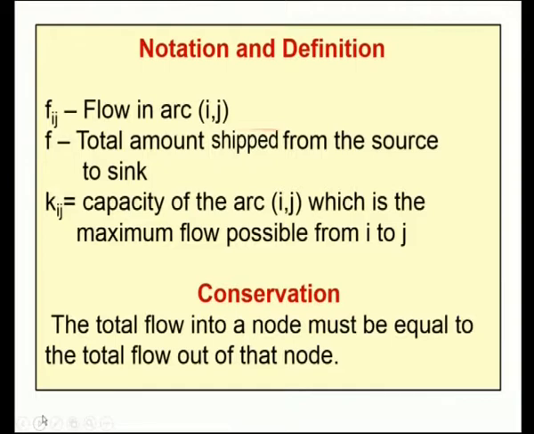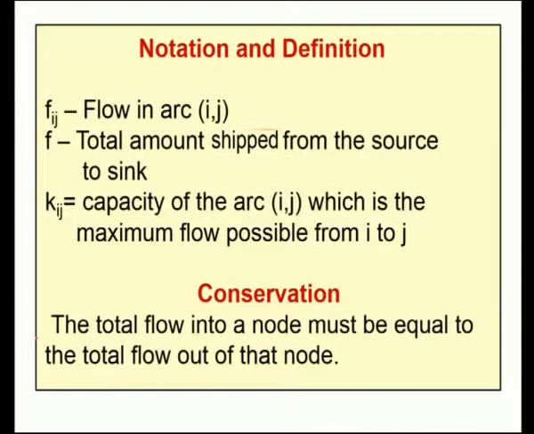What is a maximal flow problem? A maximal flow problem is described as follows. It is a problem of shipping a homogeneous product which is stored in one place, which we call the source, to a particular destination, which we call the sink. So, a maximal flow problem is nothing but a problem of shipping a homogeneous product from a specified point to a particular destination.